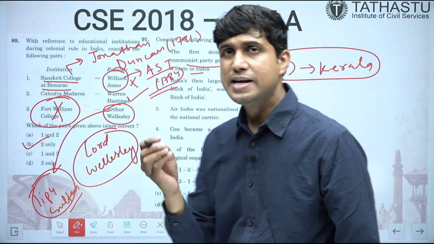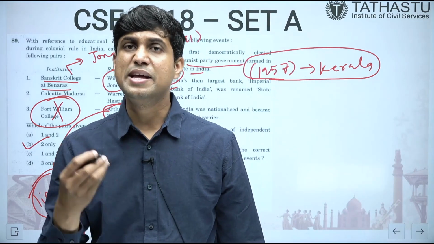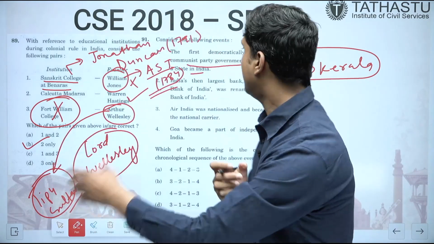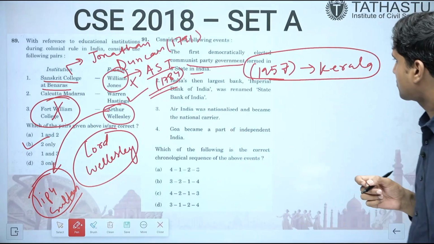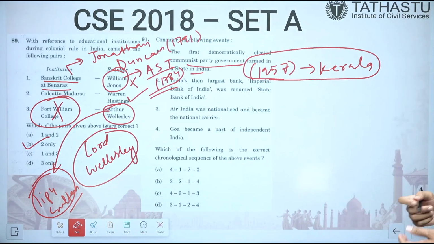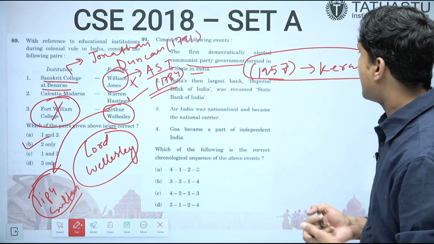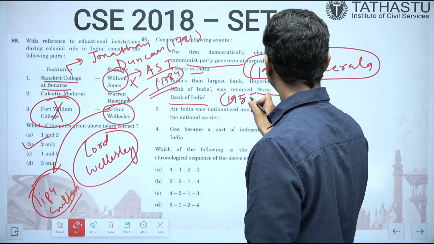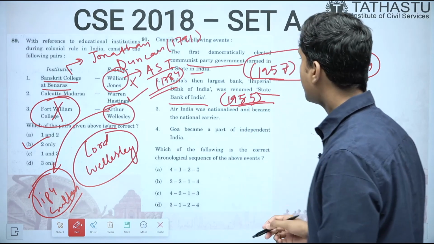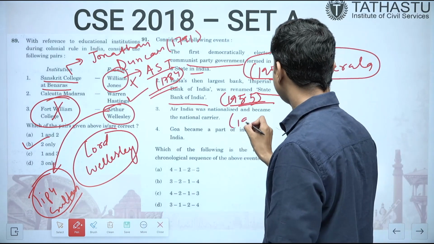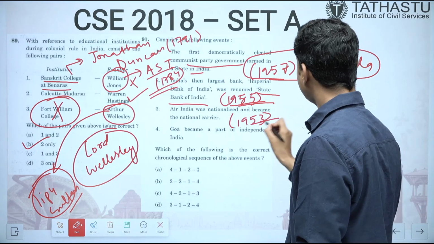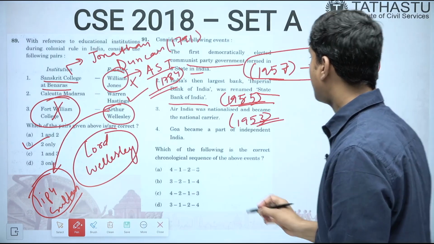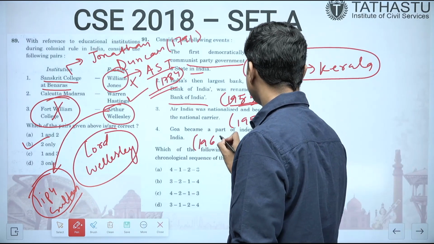As we just saw, E.M.S. Nambudiripad was the person leading the government in Kerala in 1957. Then India's largest bank was renamed State Bank of India in 1955. Air India was nationalized in 1953. This is difficult to remember. Goa became a part of independent India in 1962.